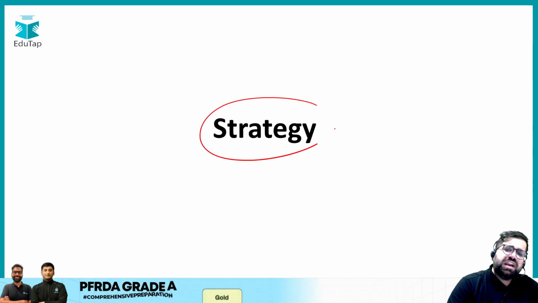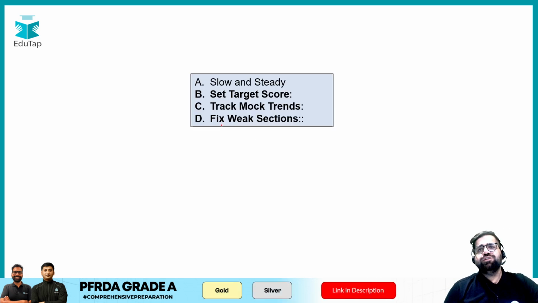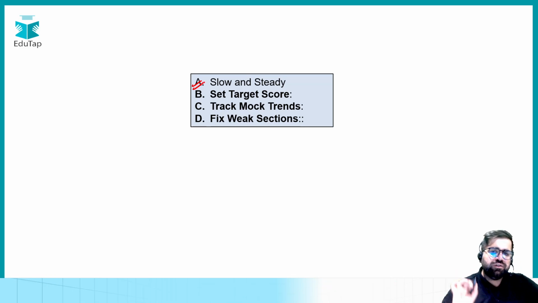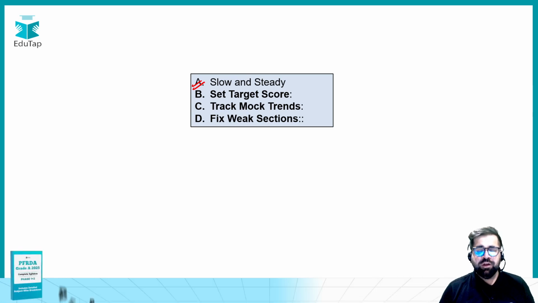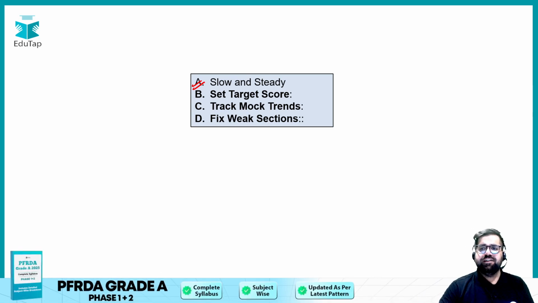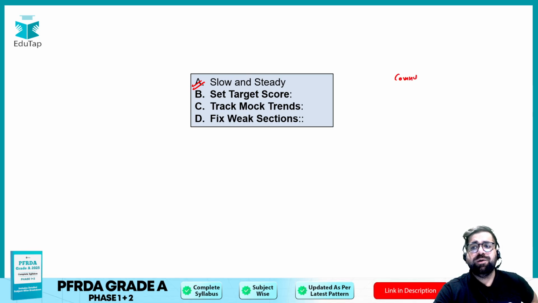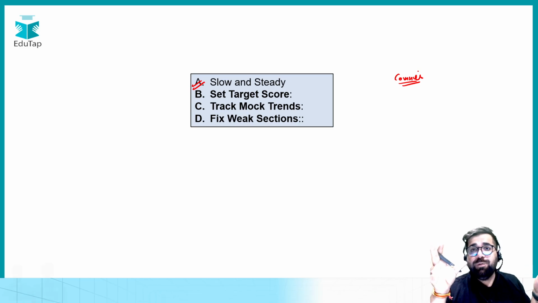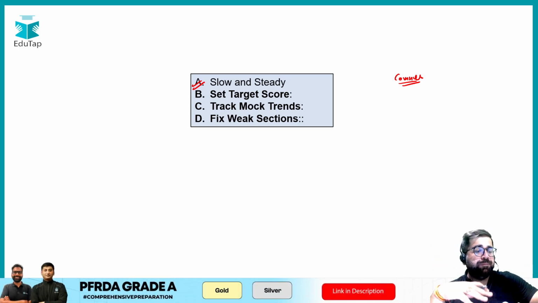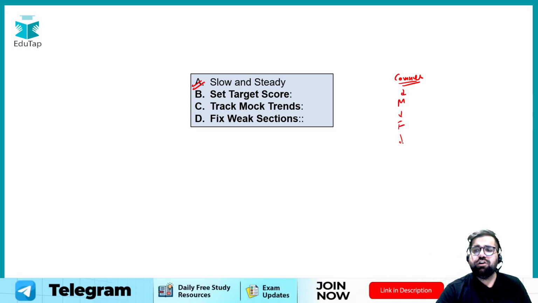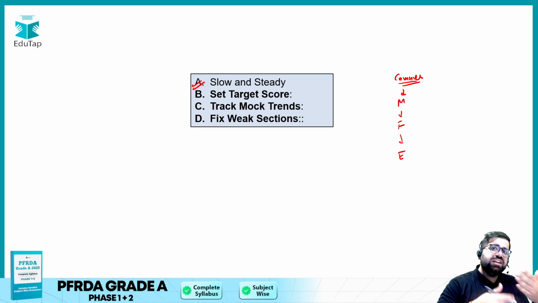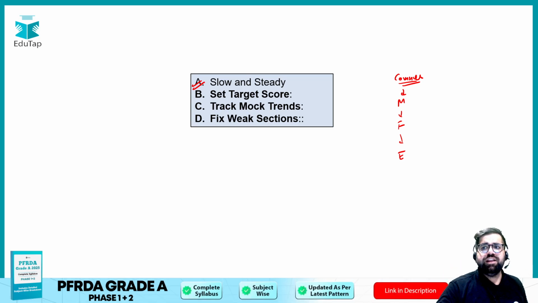Now let's talk about the strategy and the salary. When it comes to the strategy, the first point is slow and steady. See, you cannot shift the mountains in just one day. So make sure that you are going slow and steady. For example, you can start with commerce and accounts because it's a very big component, so it will take some time for you to complete that component, right? Then you can cover subjects like management, finance, economics. You have to make a schedule for yourself like this, so that you cover each and every component one by one. So slow and steady. You cannot just say that I will finish commerce and accounts in just 10 days.